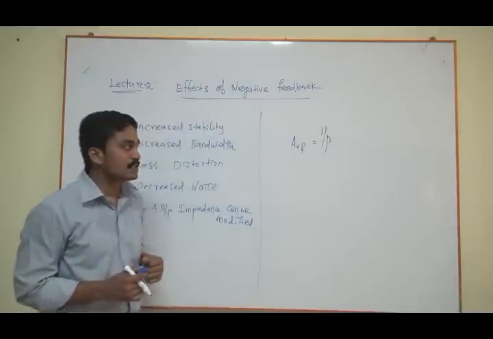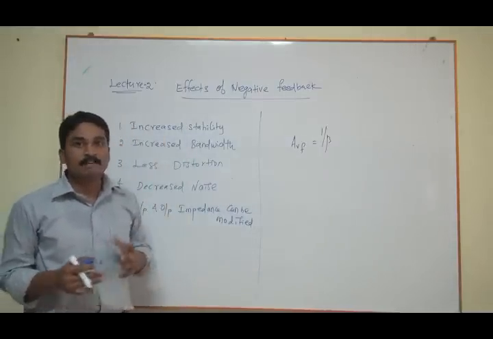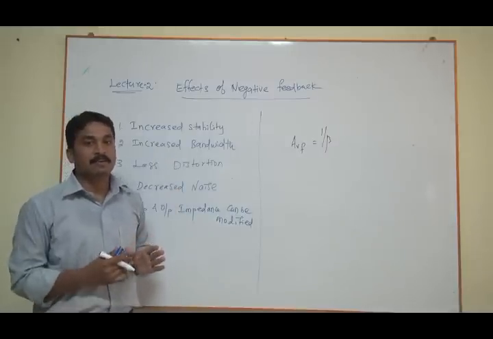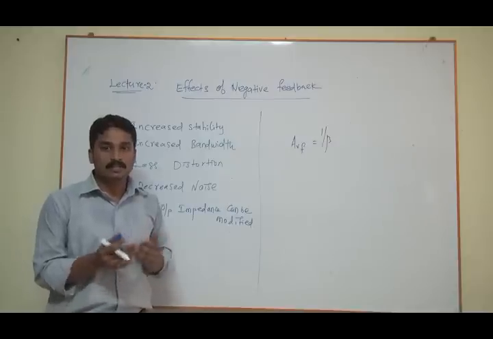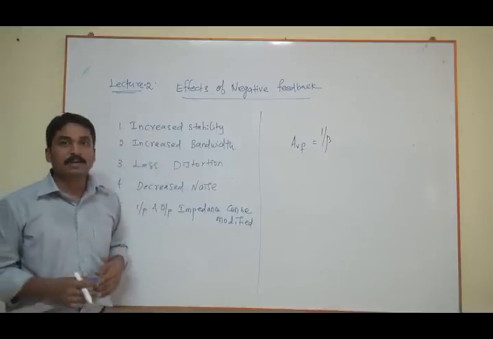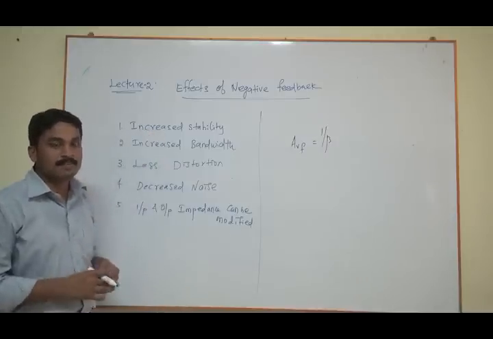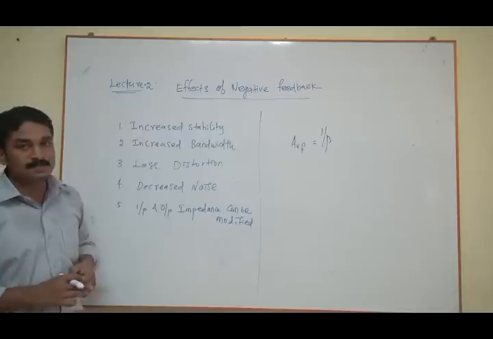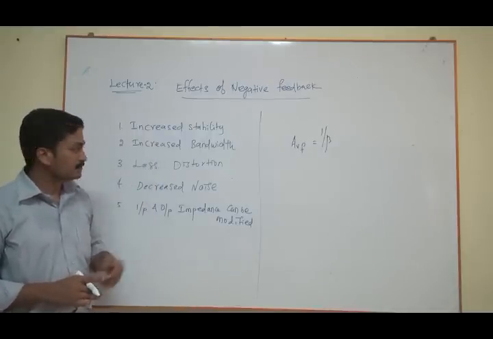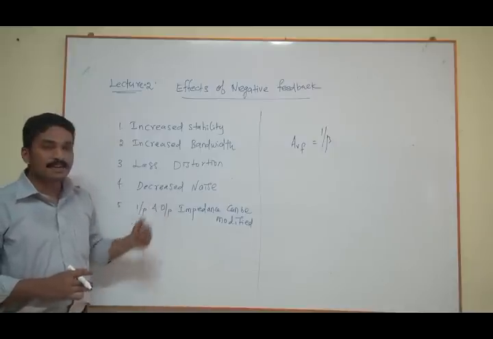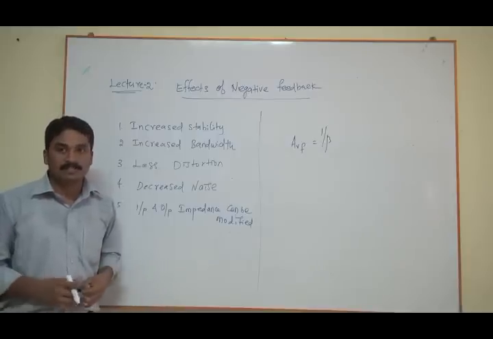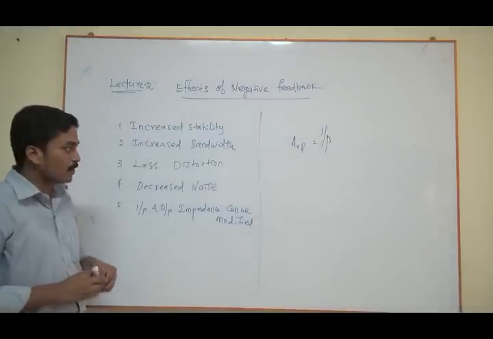Today we will discuss the advantages or effects of negative feedback. If I apply negative feedback in an amplifier circuit, what advantages will I have? These are the effects: first, increased stability or gain stability; second, increased bandwidth; less distortion; decreased noise; and input and output impedance can be modified as per our design. We will discuss them one by one.